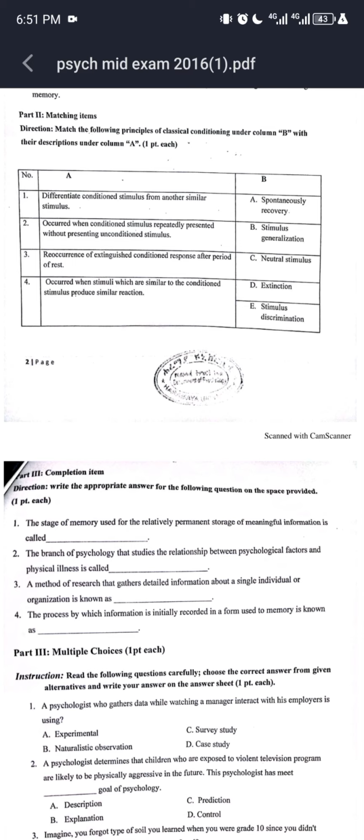For question number 4, the correct answer is B, stimulus generalization, because it occurs when stimuli which are similar to the conditioned stimulus produce a similar reaction. So the correct answer is B for question number 4. So this is all about the matching part.